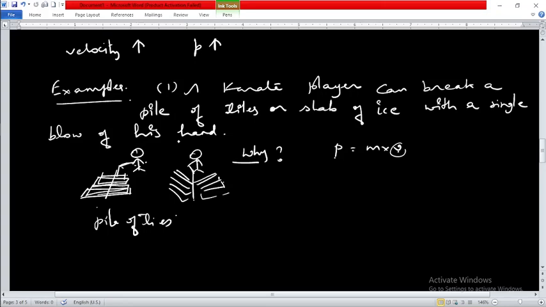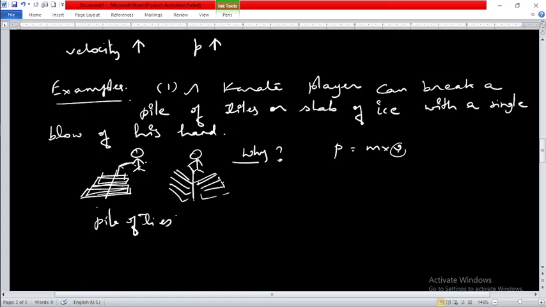short time. That larger momentum is reduced in a very short span of time to zero, and it exerts a large pressure, or you can say large force, on the pile, which breaks the pile apart into two pieces, two divisions are created. ठीक है? क्या होता है? In doing so, large momentum of the fast moving hand is reduced to zero.